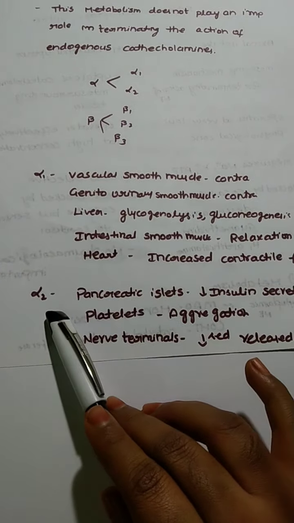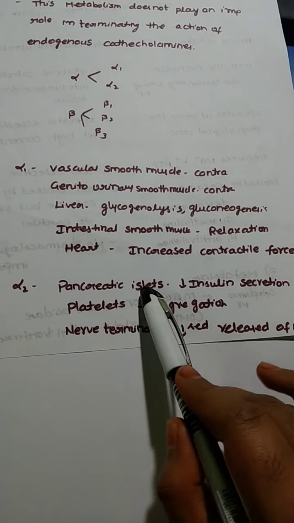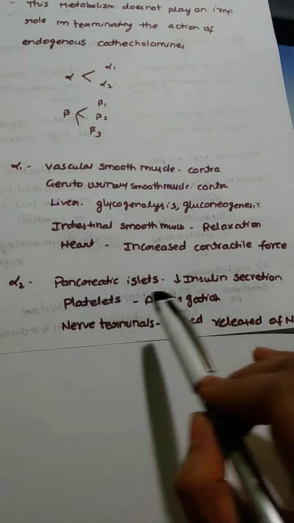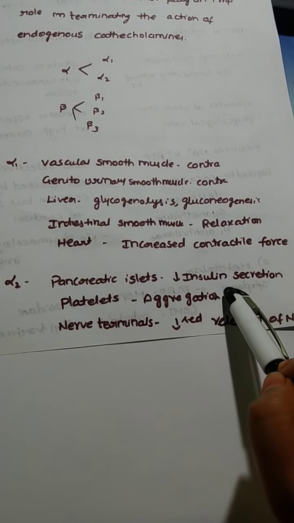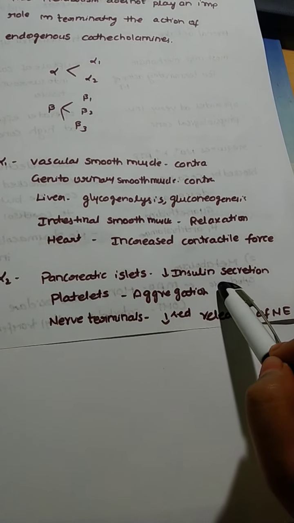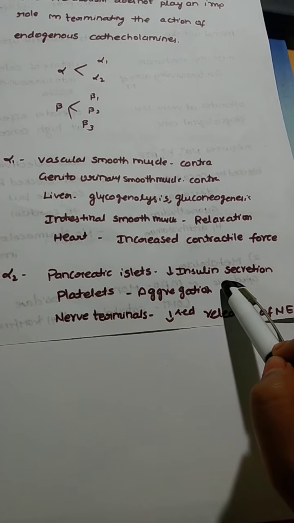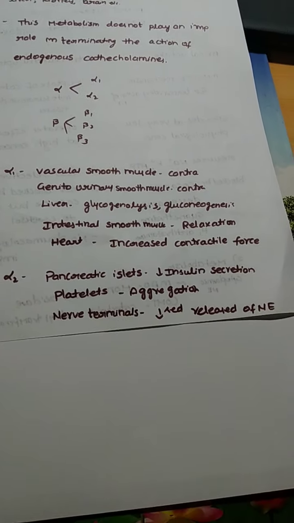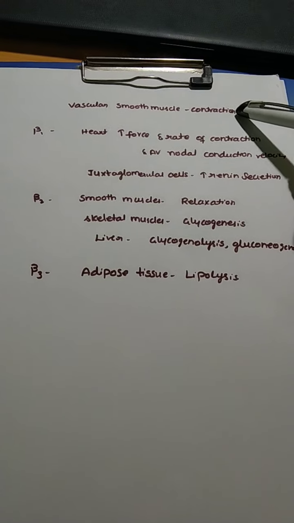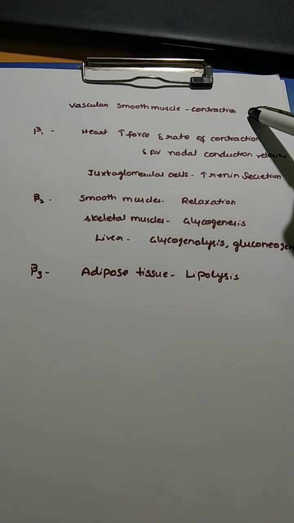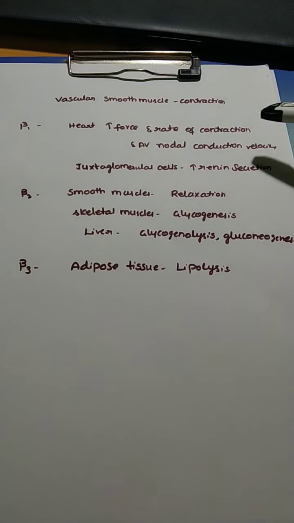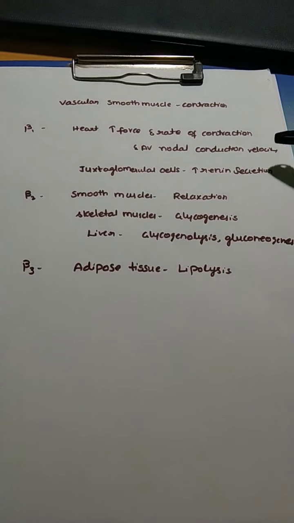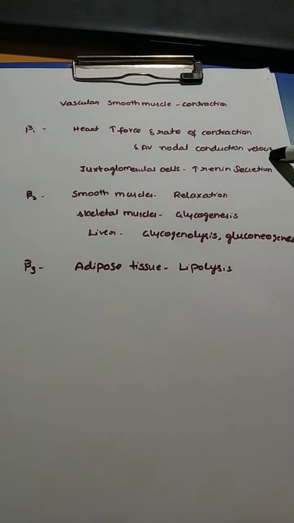Coming to alpha 2, the actions are generally seen in pancreatic islets, where the insulin secretion is decreased, and in platelets it causes aggregation of platelets, which can precipitate many kinds of heart diseases. In the nerve terminals, it decreases the release of norepinephrine. The alpha 2 actions also include contraction of vascular smooth muscles. Coming to beta 1, it increases the force and rate of contraction and also increases AV nodal conduction velocity.